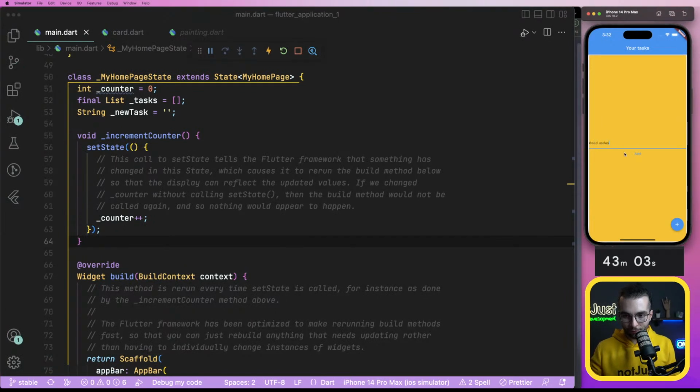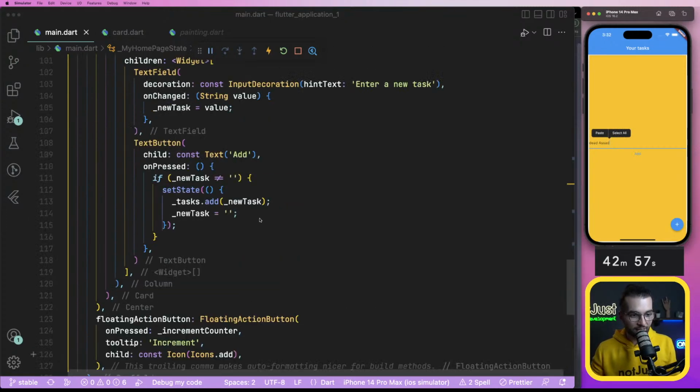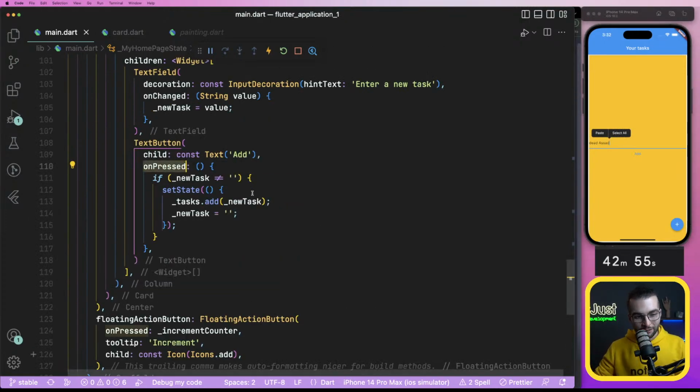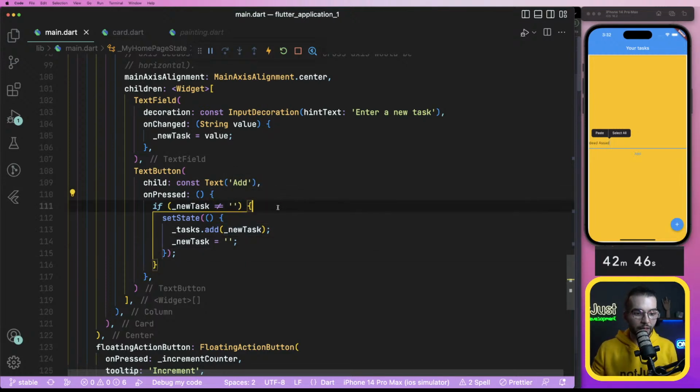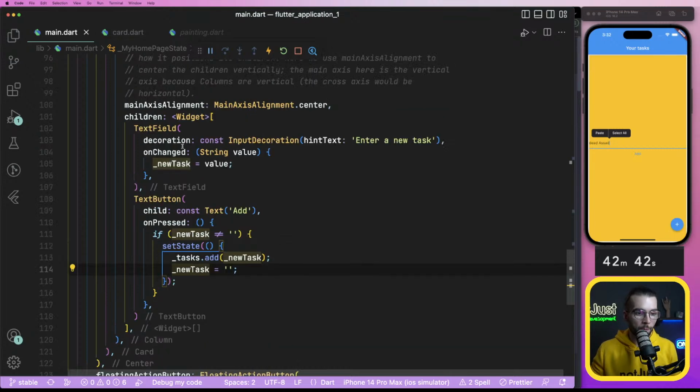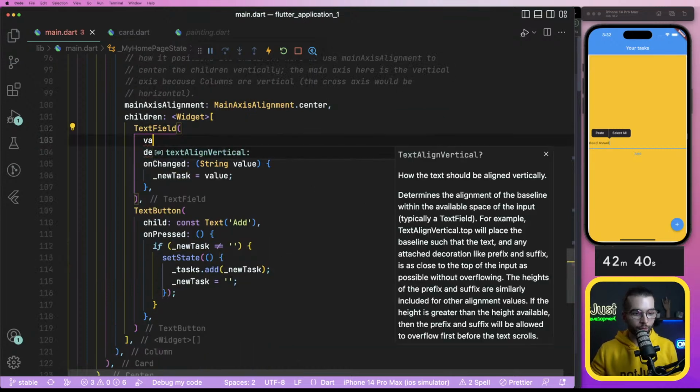And if I write something and then press add, it still doesn't disappear from here, but I expect it to disappear. Because as I see from the onPress event, I'm resetting it with an empty string. But you never know. Text field value?